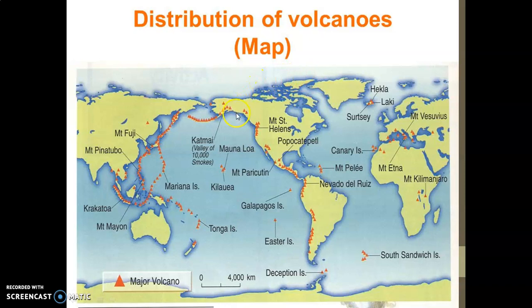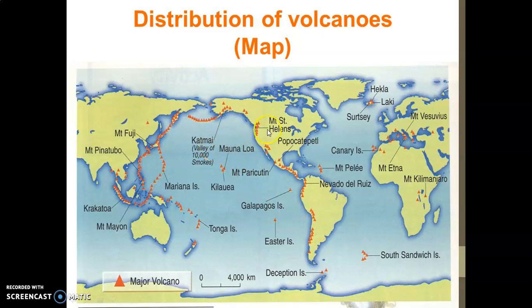There are three major areas where volcanoes erupt. First is the Circum-Pacific Belt, also called the Pacific Ring of Fire. Second is the Mid-Continental Belt. Third is the Mid-Atlantic Belt. If you see this red line indicated with red triangles, maximum triangles are given here. So this is the most sensitive area where volcanoes erupt, and this region is called the Circum-Pacific Belt or Pacific Ring of Fire.